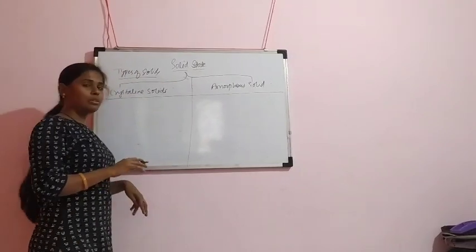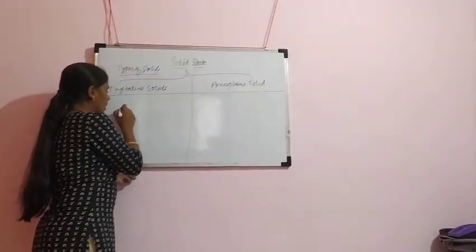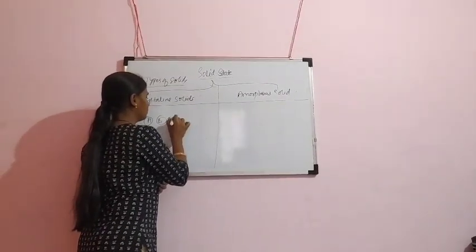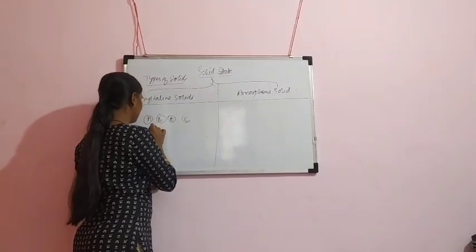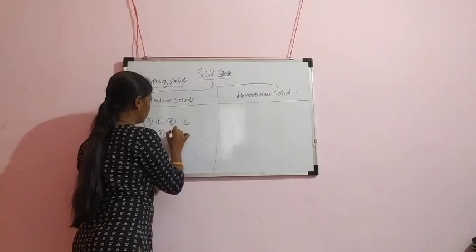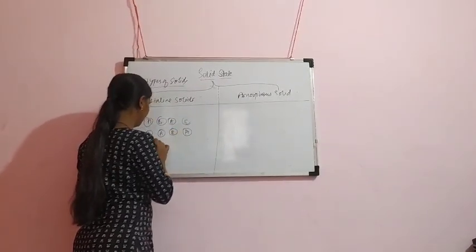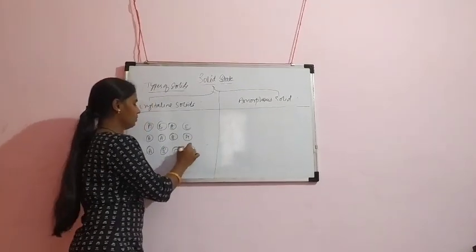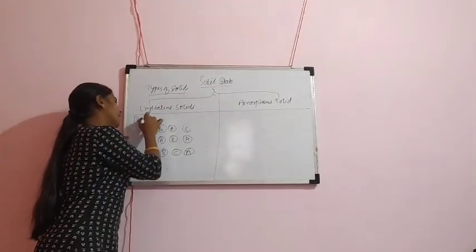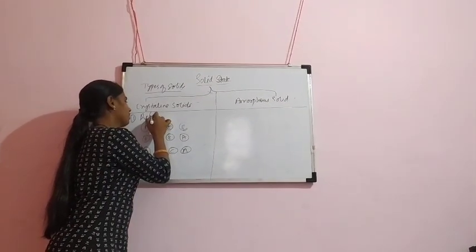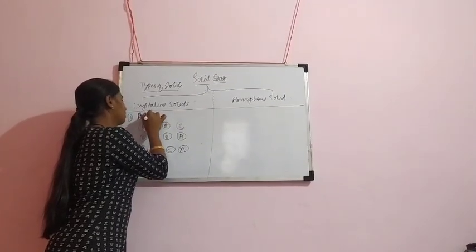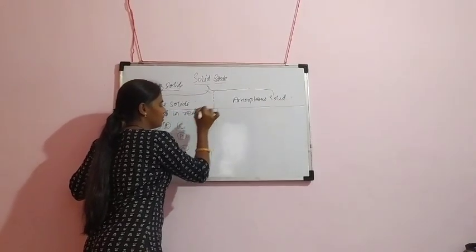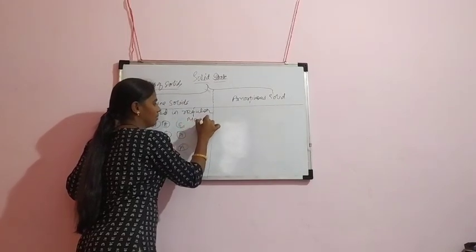Crystalline solids are those in which constituent particles are arranged in a regular manner.